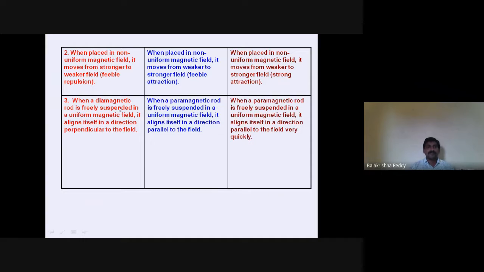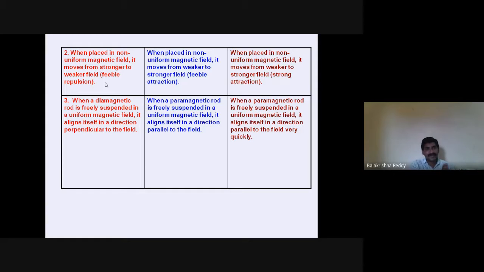Next, when we place them in a non-uniform magnetic field, how do they move? If you place a diamagnetic material in a non-uniform magnetic field, it moves from the stronger to the weaker direction. It is repelling.